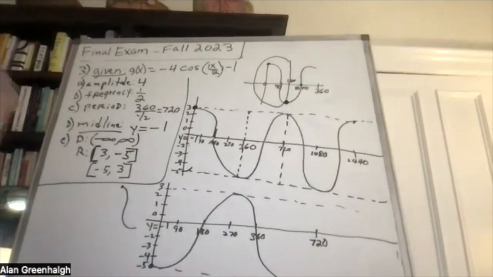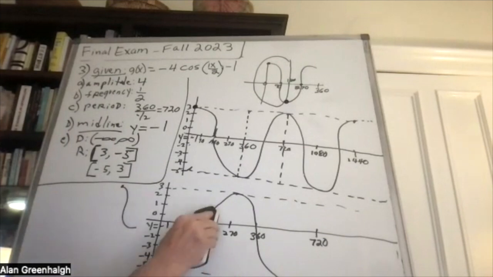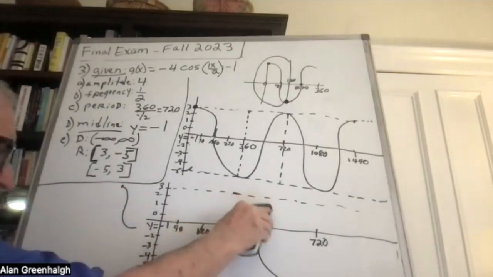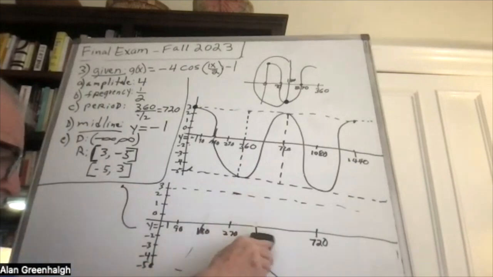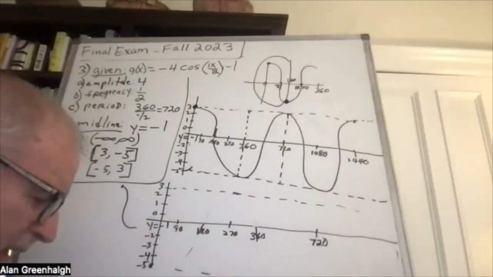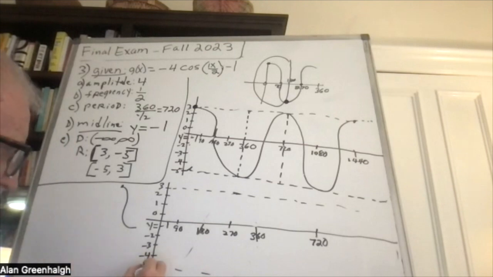This is not a good graph, because it's supposed to go from 0 to 360. This is not a good graph. This is not my day for graphs. I've always had trouble with the cosine graph. So it goes actually from 0.